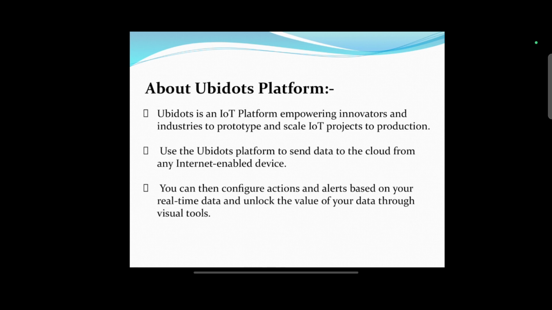Talking briefly about UV platform, when we connect 3 electrodes to the human body and we have used the ESP32 microcontroller, which is a Wi-Fi based microcontroller, it sends the data to the UV platform through wireless technology, and through UV platform we can see the graph of a patient online from anywhere.